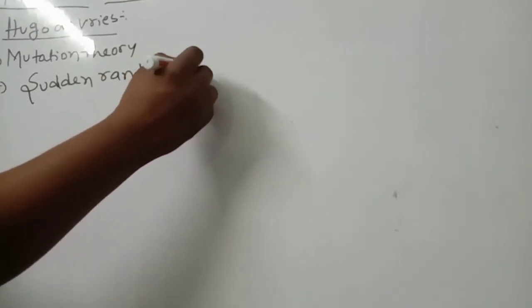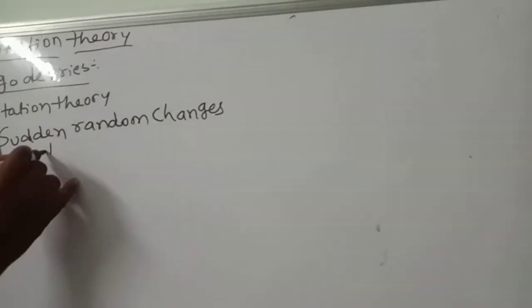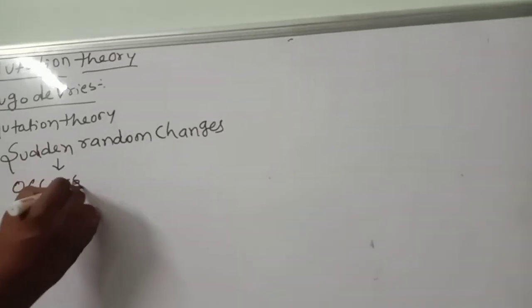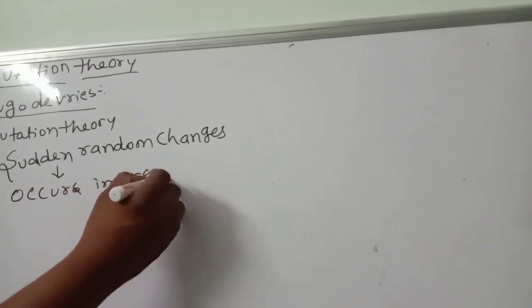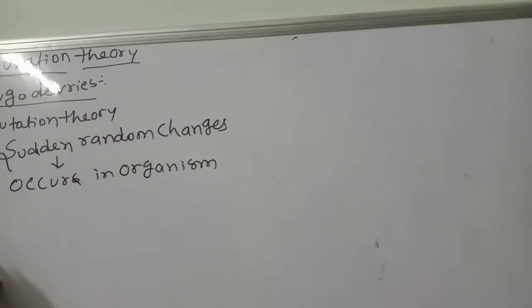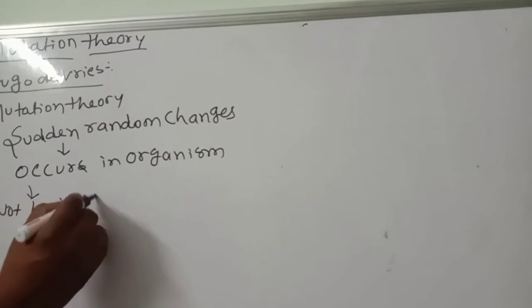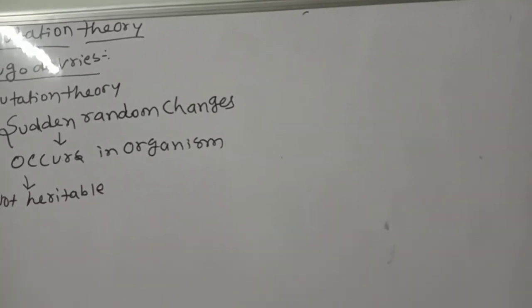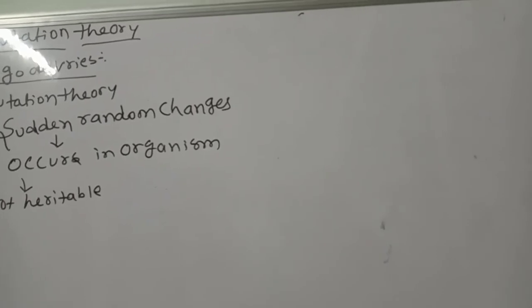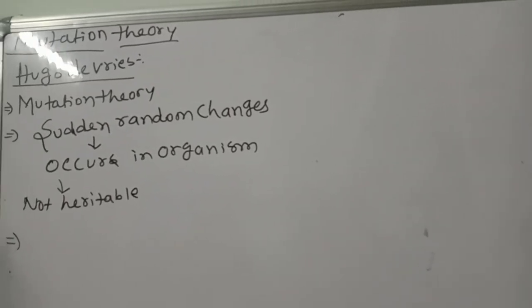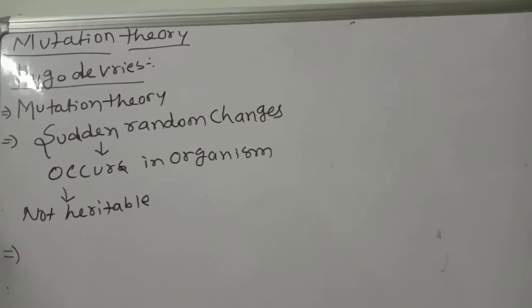The second one, what is mutation? Sudden random changes that occur in organisms. This point you should remember, which are not heritable. Very, very important, it is not heritable. Changes that occur in the organism, some random changes, are not heritable.